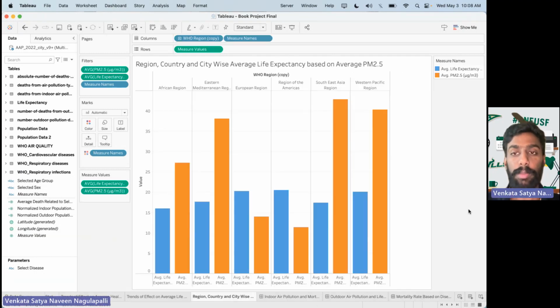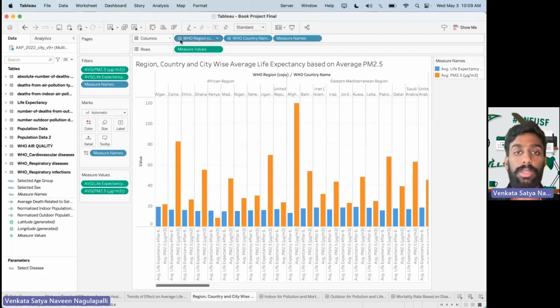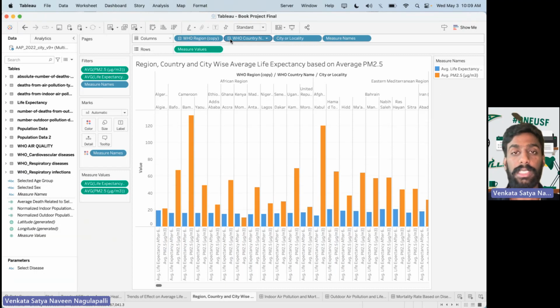And in the next visualization, we'll be able to analyze how PM 2.5 is affecting the average life expectancy. Suppose in countries such as the Southeast Asia region, the PM 2.5 value is high, and it is affecting the life expectancy, and the life expectancy is very low. In countries like America, the PM 2.5 value is very low, and average life expectancy is high due to this. And by seeing the visualization, we can say that life expectancy completely depends on the PM 2.5 pollutant. We can drill down country-wise as well as city-wise.